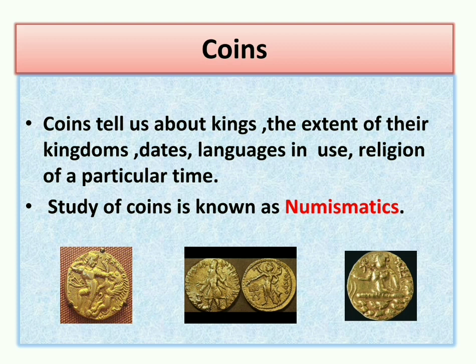Like in some of the coins, the portrait and the name of the king is there, so we come to know which king had issued that particular coin. Then dates are also mentioned, so we come to know in which period that particular king ruled. And the extent of their kingdom: sometimes the coins are found spread out in large areas,